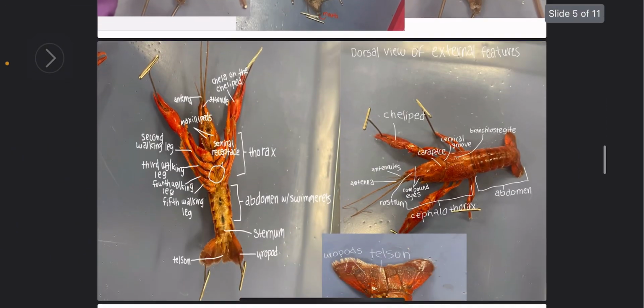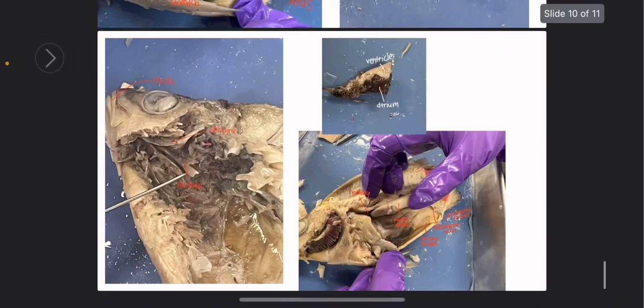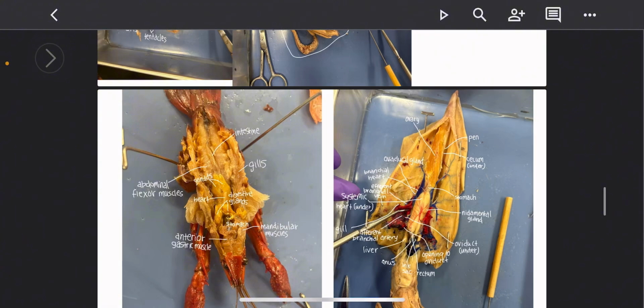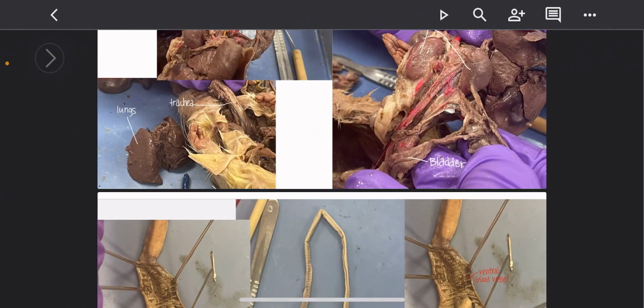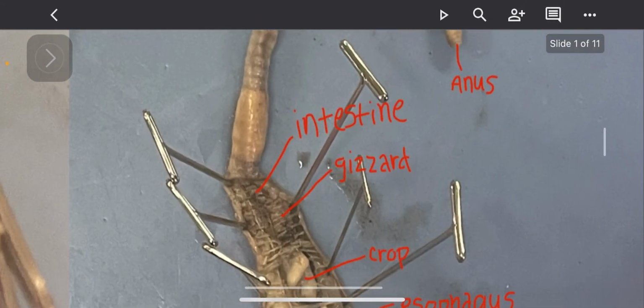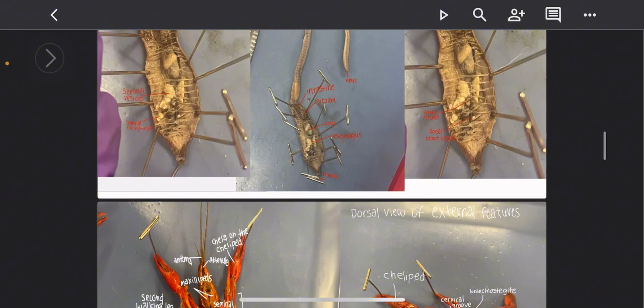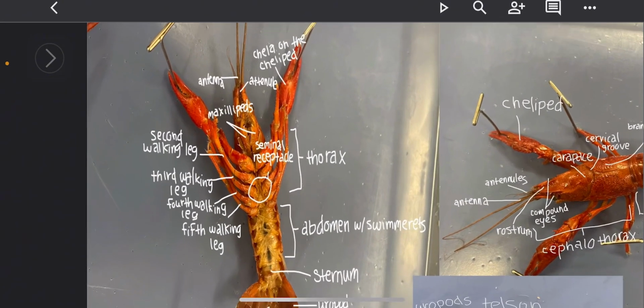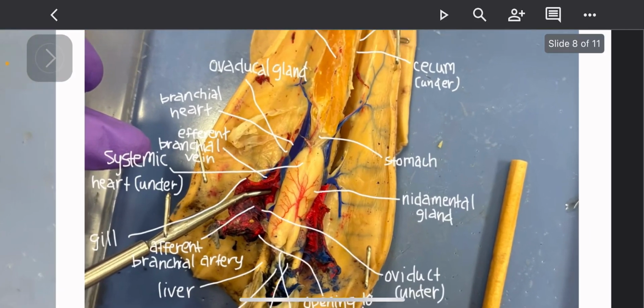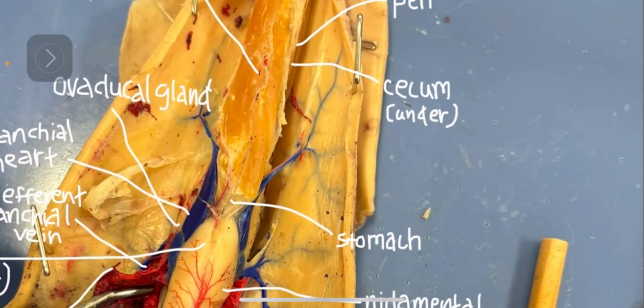So the earthworm, crawfish, squid, and perch all have a mouth for ingestion. Having a separate mouth and anus is what makes these animals have complete digestive systems. The organs for mechanical digestion in these organisms are a gizzard, an intestine, and an earthworm, a cardiac stomach, gastric teeth, and gastric mill in a crayfish, stomach and cecum in a squid, stomach in a perch.